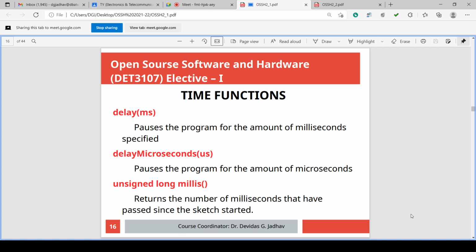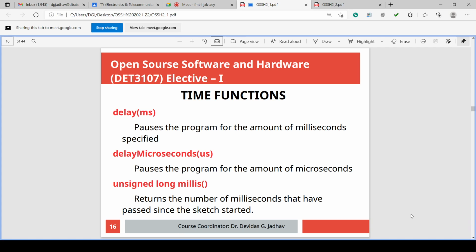How does the circuit operation require delay? Suppose your LCD display is connected and the LCD display is requiring latch, isn't it? Requiring the data input.